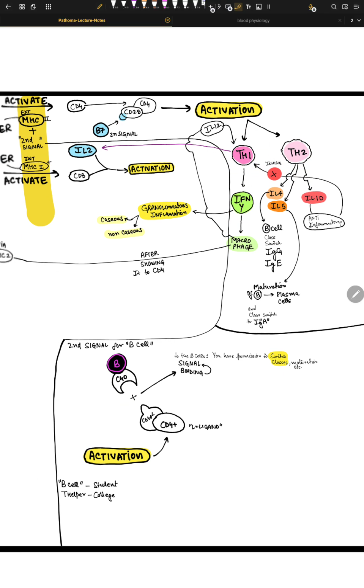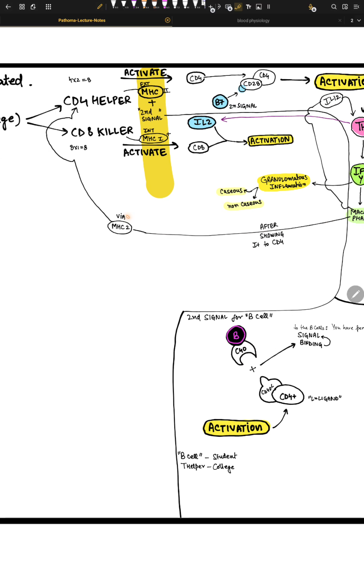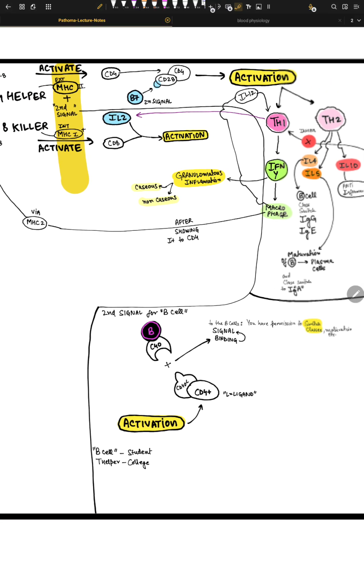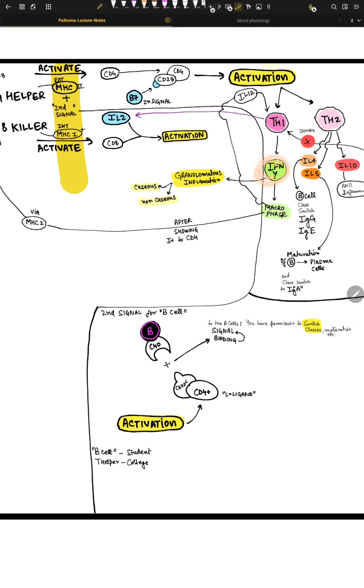Now, upon a good stimulus, the macrophage presents again via MHC class 2 molecules, which are the presenting molecules, to CD4 helper cells, right? And now these CD4 helper cells will release interferon gamma, and this will turn into, not just macrophages, but a granulomatous inflammation. And this granulomatous inflammation can be caseous, cheesy, or non-caseous. So that's the concept of granulomatous inflammation. So that is a granuloma.